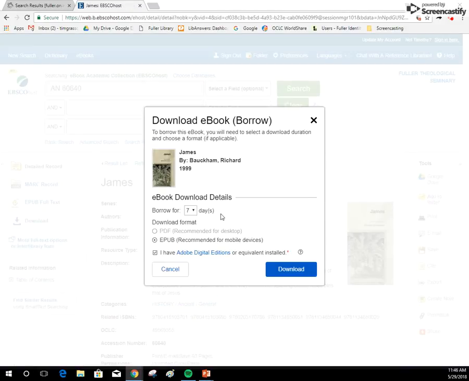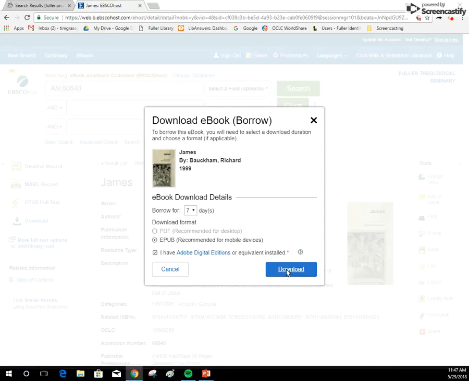And once that's loaded, it says that I can borrow for up to 7 days. A lot of ebooks give you the option of either PDF or EPUB, as I said, but this one is only EPUB. And then there's this part here which says I have Adobe Digital Editions or equivalent installed, and I'd have to check that in order to download it. If you didn't have Adobe Digital Editions, you can click this link here, and that will take you straight to the site where you can download the software.